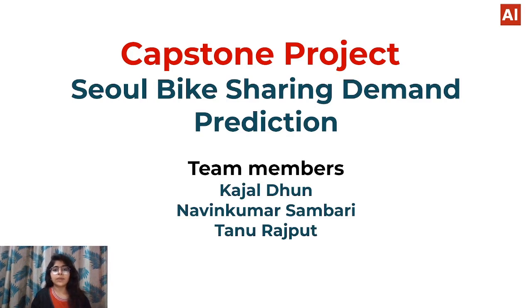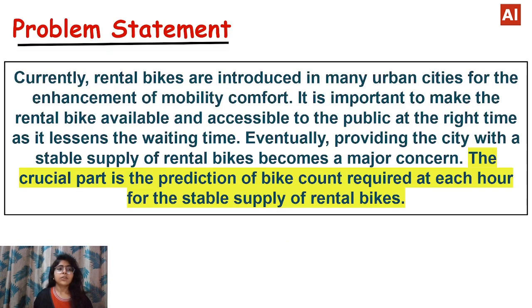Here I am going to explain about my capstone project, Seoul Bike Sharing Demand Prediction. As we all know, traffic is the biggest problem we face. To rectify this problem, the government has launched many modes of transport. Among them, bike sharing is one. So, what is the problem statement here?